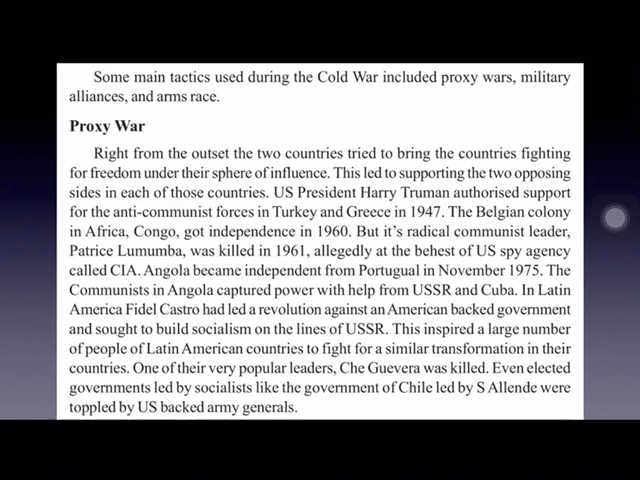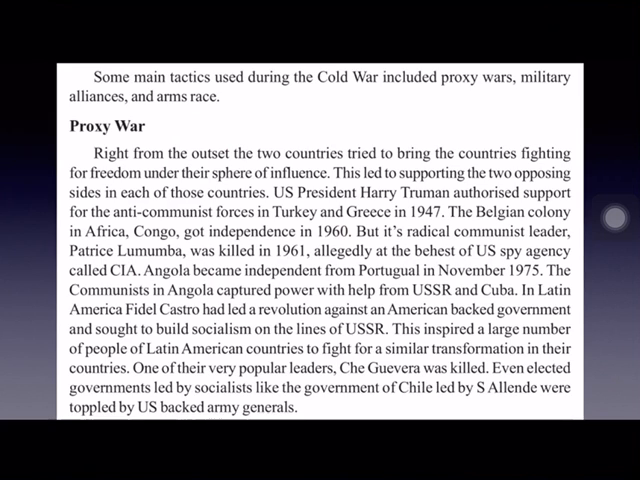He was killed. Angola is also an African country, and it was colonized by Portugal. And Angola became independent from Portugal in November 1975. And in Angola also a communist government was established with the help of USSR and Cuba.